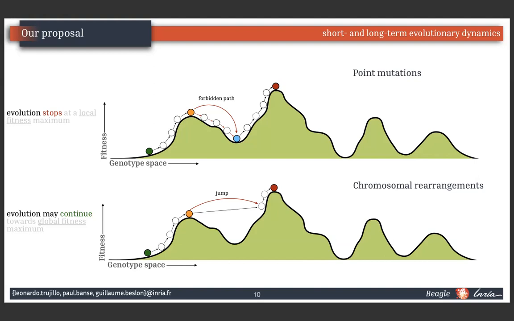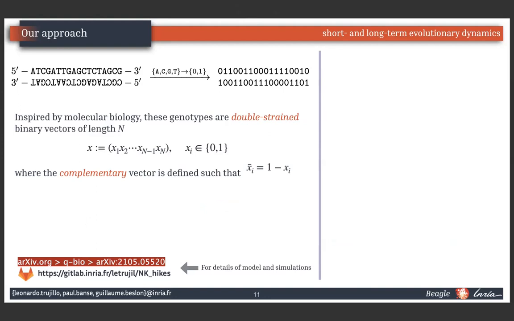In our model, we assume that the digital organism genotype is a circular binary sequence of length N. So the possible genome combinations define a hypercube space inspired by molecular biology. These genotypes are double-strand binary vectors, where the complementary vector is defined such that 0 flips to 1 and vice versa. And from the biological point of view, we say that our model mimics the molecular evolution of circular viruses.